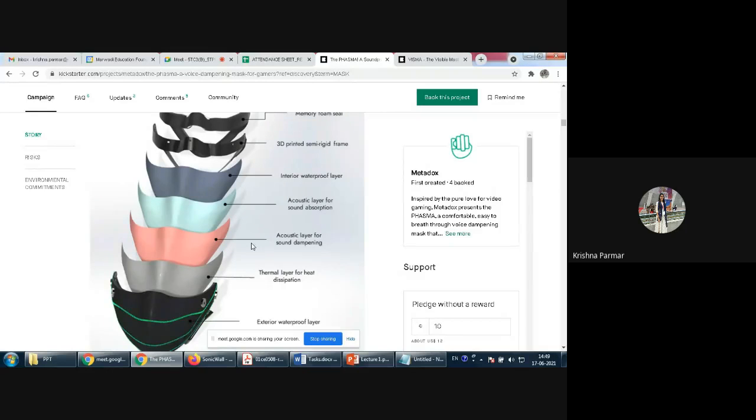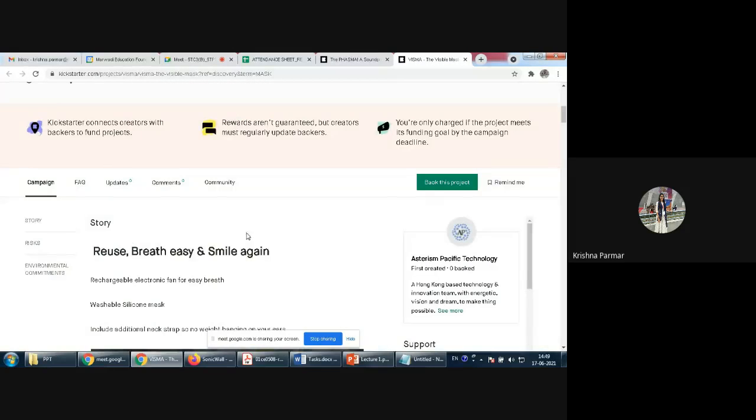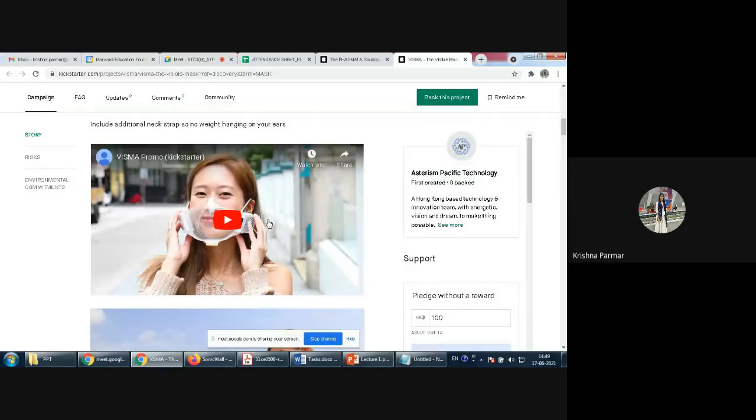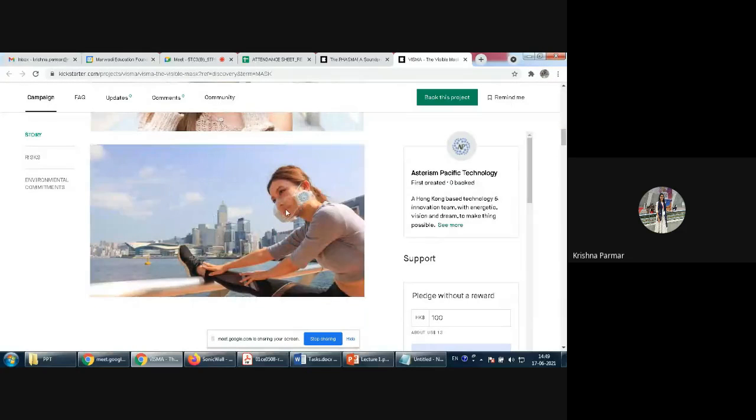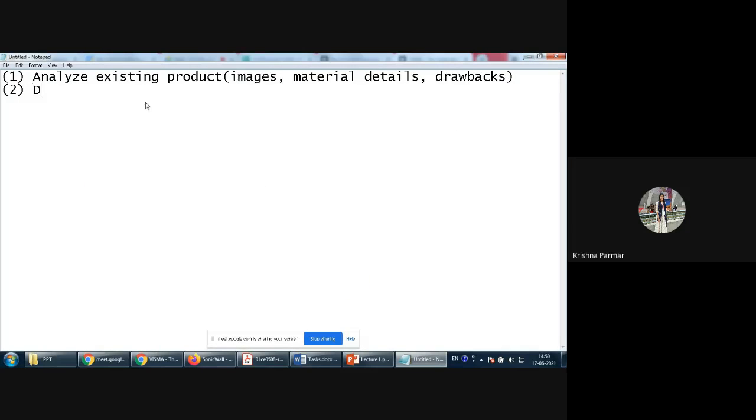Okay, so whatever challenges we are facing right now, the majority of those problems they solve using this particular mask. And if I want to go ahead with this mask, we cannot recognize the people, right? So they wear this kind of visible mask, and here one kind of device is attached that is used for air purification. So see, for the mask also they are designing and improving the product, and there they are applying reverse engineering. They go ahead with the analysis of the existing product, then they disassemble it.